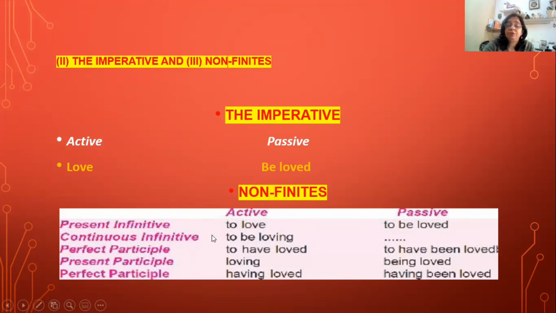Then continuous infinitive, if it is given to be loving, it will not have any passive voice. Then perfect infinitive, if we have to have loved, it will be changed into to have been loved. Then present participle, if it is loving, it will be changed into being loved. Perfect participle, if it is having loved, it will be changed into having been loved.